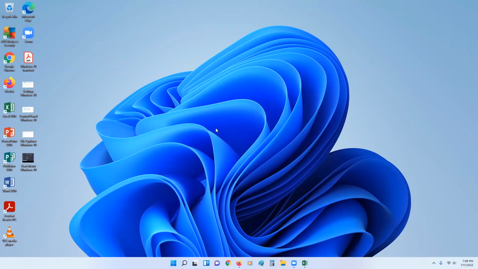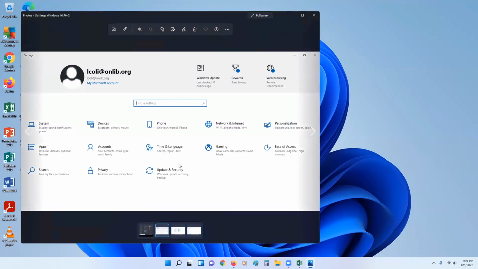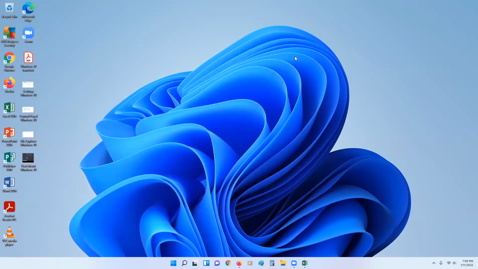Once Windows 11 has been tested and validated for your specific PC, Windows Update will indicate that the upgrade is ready for installation. So that's going to be in your Windows 10 settings. And then if you go to Update and Security right at the top, it will show you what the status of your Windows Update is. And then right below that, it should say your computer is ready for Windows 11, or whatever message it has for you.